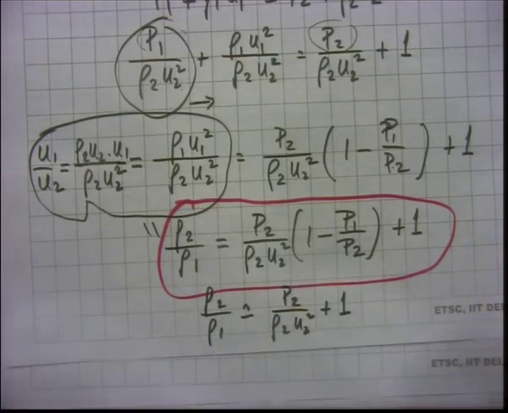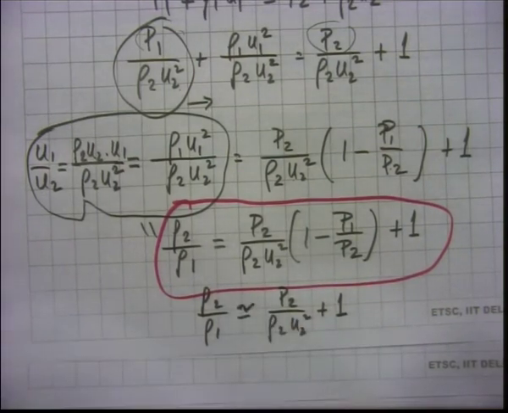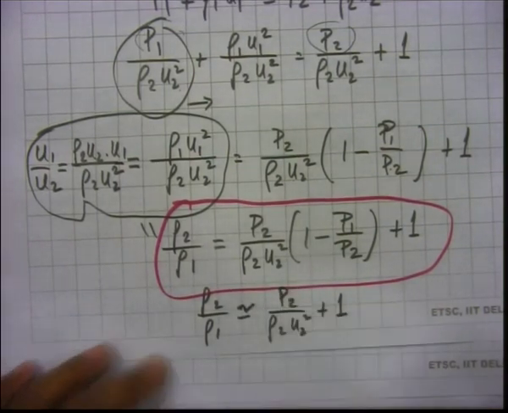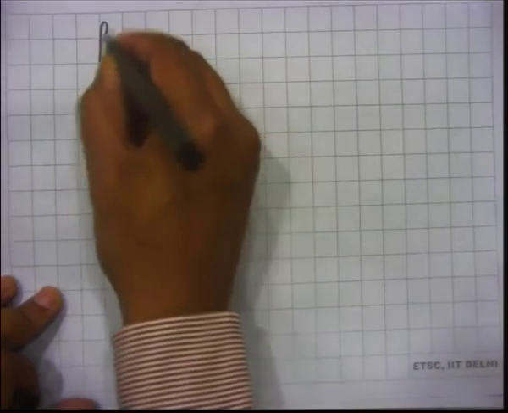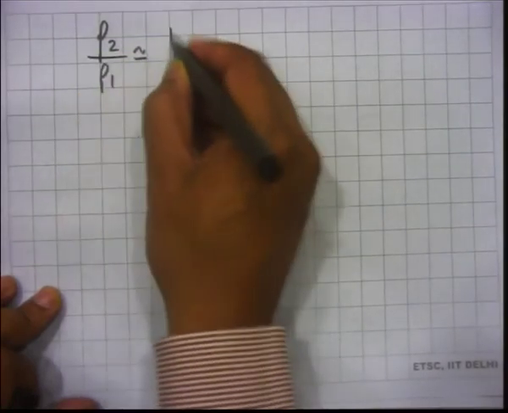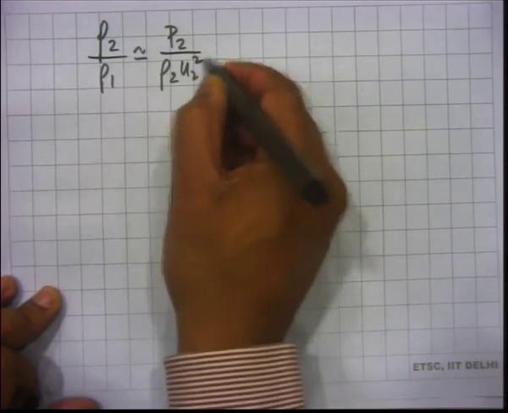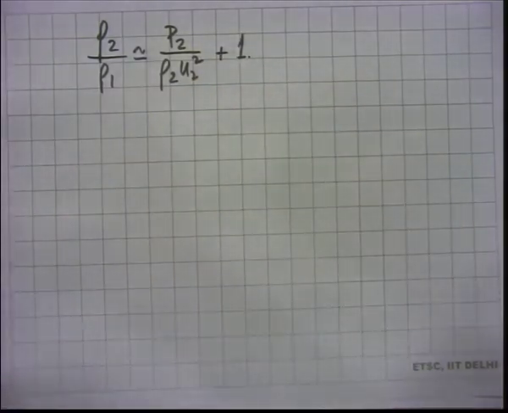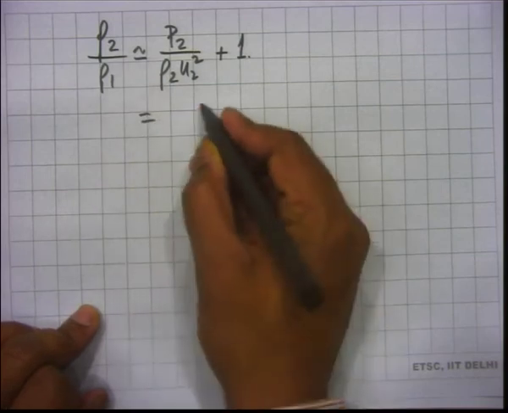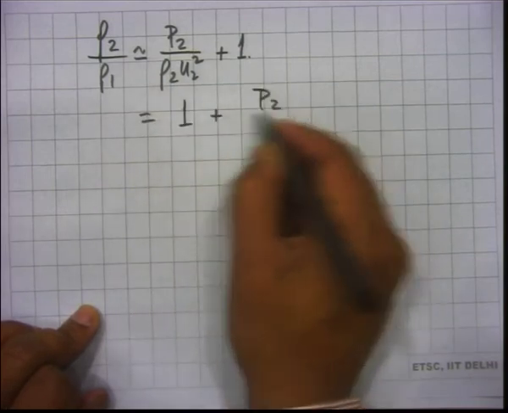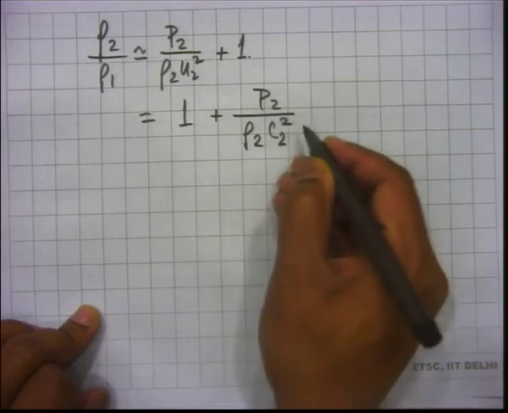Do not bother if you cannot write at the same pace that I write. You can always catch up later. So, we have rho 2 by rho 1, this from the previous page, and this is equal to C2 squared.